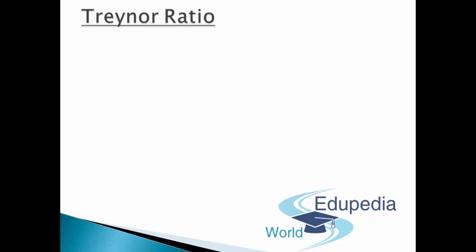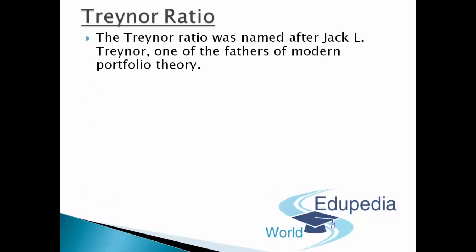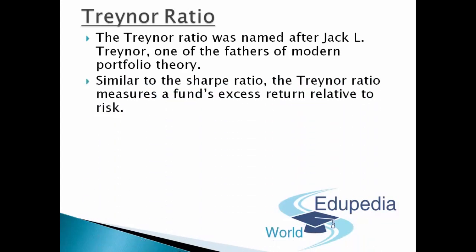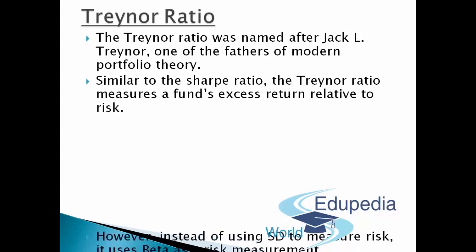So the Treynor ratio was named after Jack L. Treynor, one of the fathers of modern portfolio theory. Similar to the Sharpe ratio, the Treynor ratio measures a fund's excess return relative to risk.